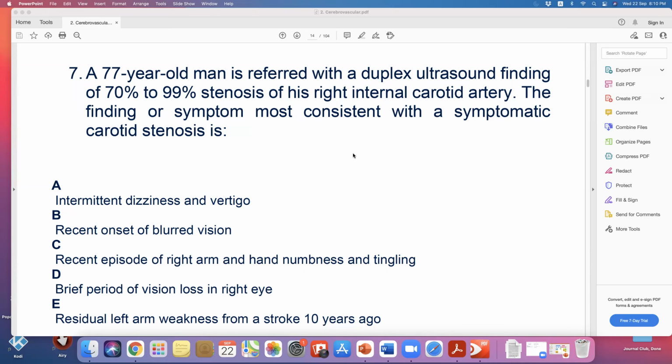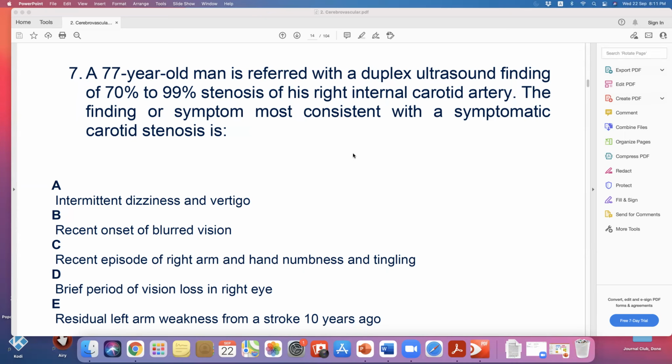Then let's see: a recent episode of right arm and hand numbness and tingling. Yeah, it could be like subclavian stenosis. No, let's go slowly. This is a right internal carotid stenosis, right? Numbness and weakness in the arm will be the right or left arm? In carotid stenosis, if he has a right stenosis, the symptoms will be on the left side, for the arm and leg.